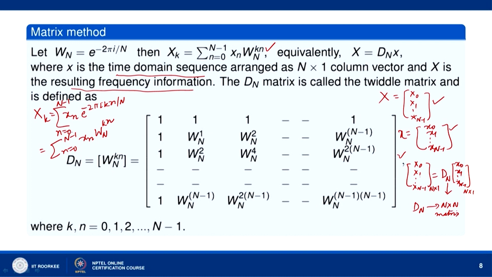So, this X[k] can be written in this form. Let us see how we are writing it.